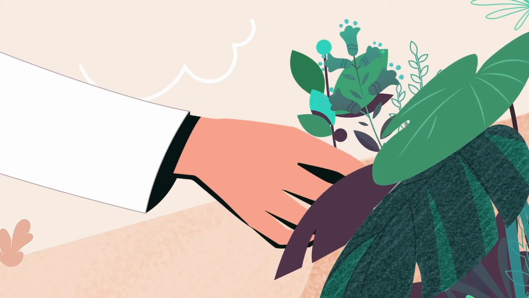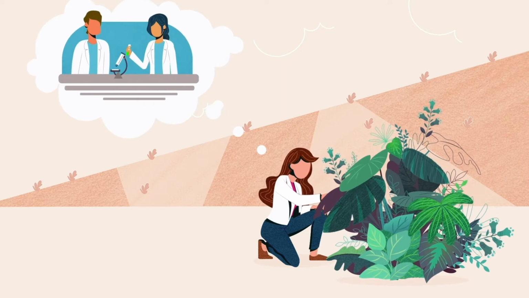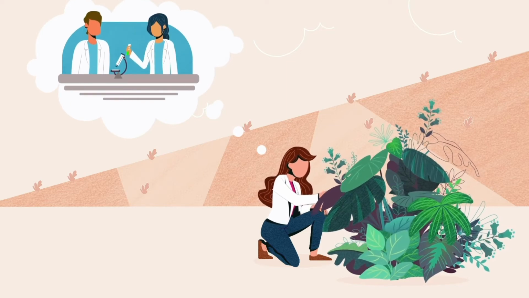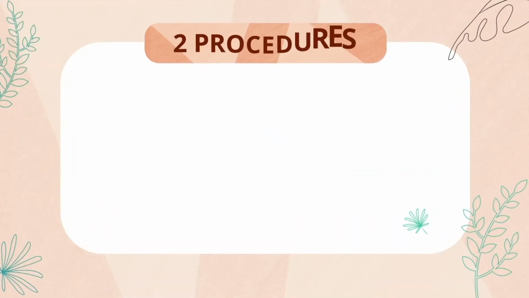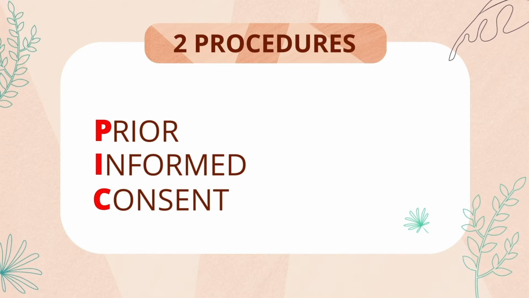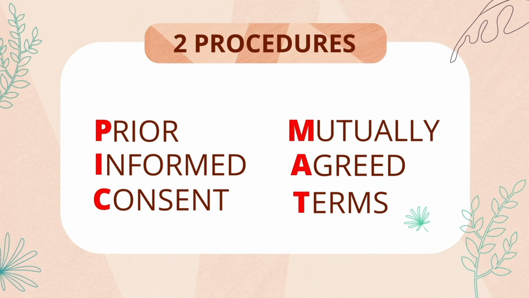Let us consider an example. Laura and her team need to collect a plant from another country for research on the impact of climate change on biodiversity in tropical forests. Laura and her team must respect two main procedures: PIC, prior informed consent, and MAT, mutually agreed terms.